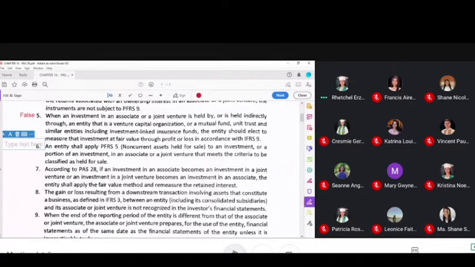And by the way, class, investment in associate is classified as a non-current asset. If you will be asked, is it a current or non-current asset? It is a non-current asset. The intention is to hold the investment for more than 1 year. And any non-current asset class may be classified as held for sale in accordance with PFRS 5. Okay, proceed.